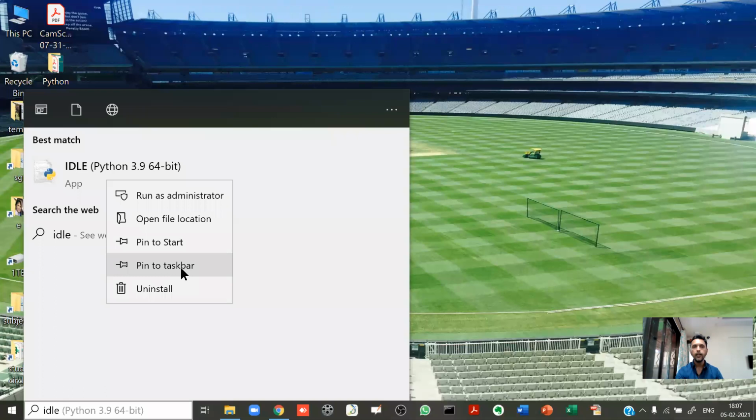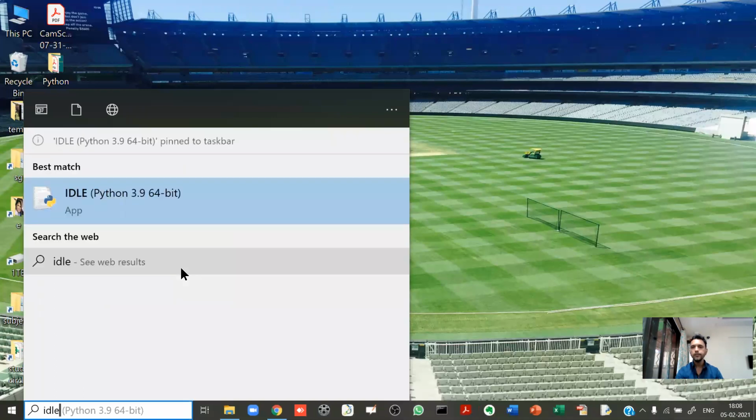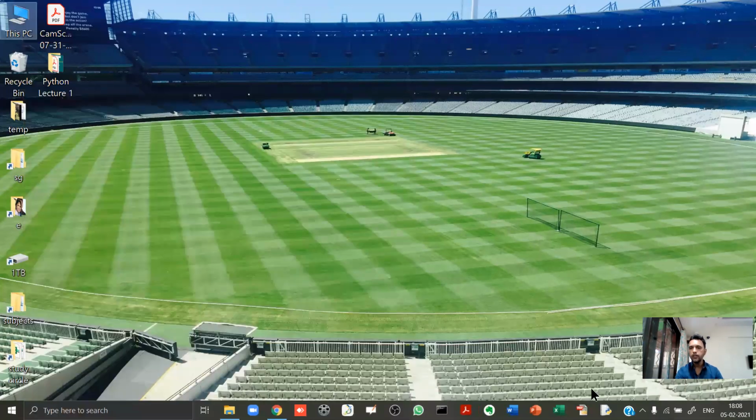See, when I click on this, this thing comes. This is the symbol for Python. I hope you can see this towards the very bottom. If you cannot see this, just be convinced that an icon is created in your taskbar. Now I'll click on this icon.